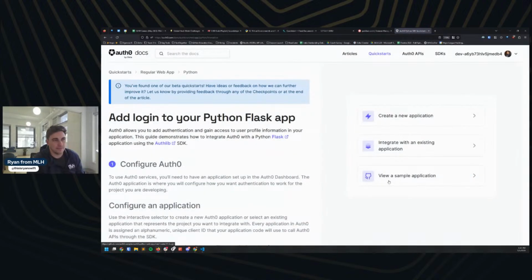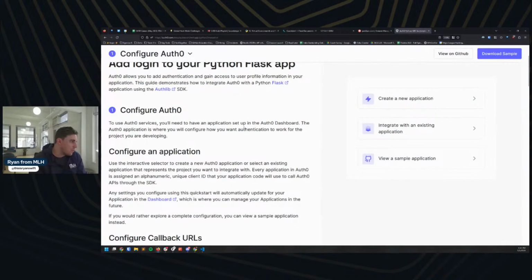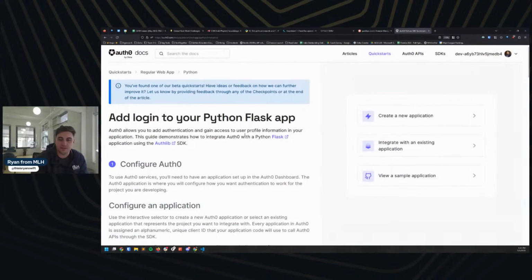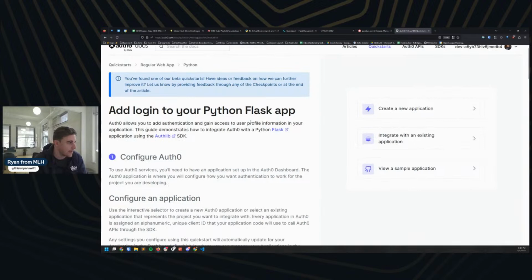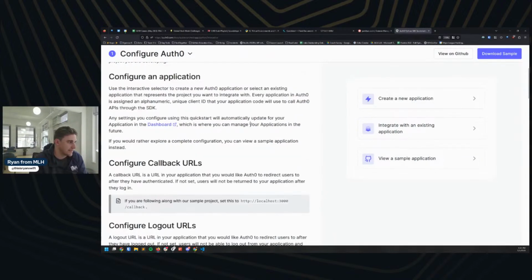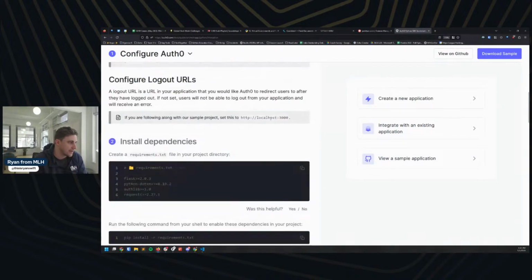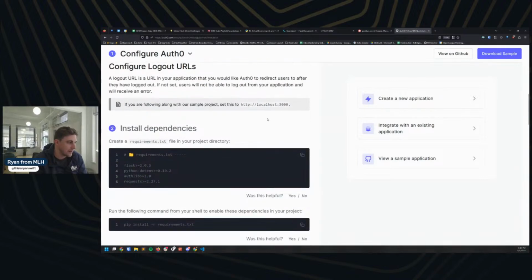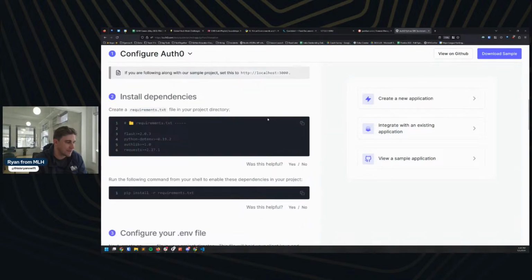Perfect. Awesome. Yep, I'm logged in. We're good to go. So what I want to do here is basically follow this tutorial to add Auth0 to our Flask app. I really liked this tutorial from the Auth0 team. I thought it was really well done. There's a lot of really good instructions.